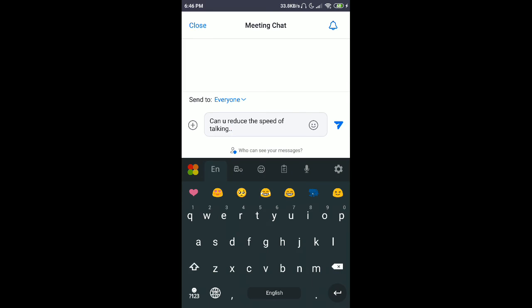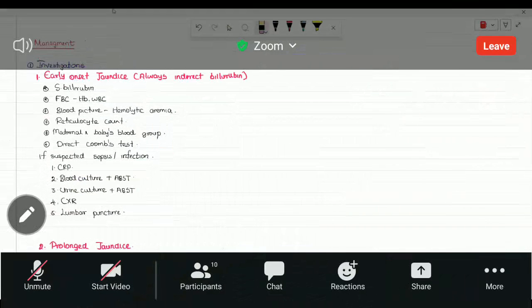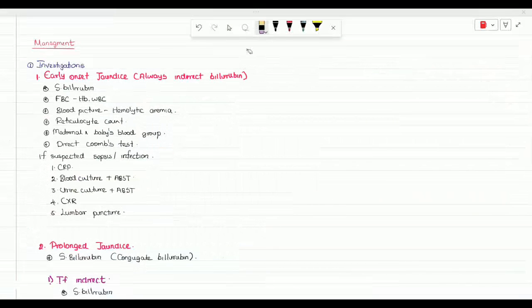Also, whenever we suspect a case, we have to objectively confirm it. The serum bilirubin level has to be done to objectively show that there is hyperbilirubinemia. Even if we see a yellowish face, objectively we have to show that. For that, we have to do the serum bilirubin level anyway. That is the first investigation in any case of jaundice, whatever the cause. After that, if it's a prolonged jaundice, you will do the conjugated bilirubin level.